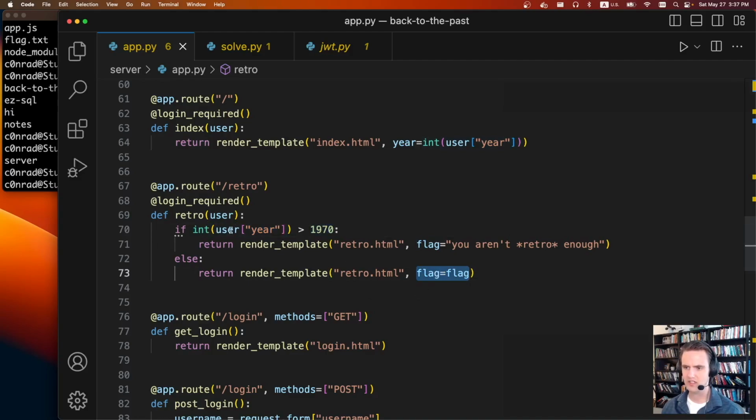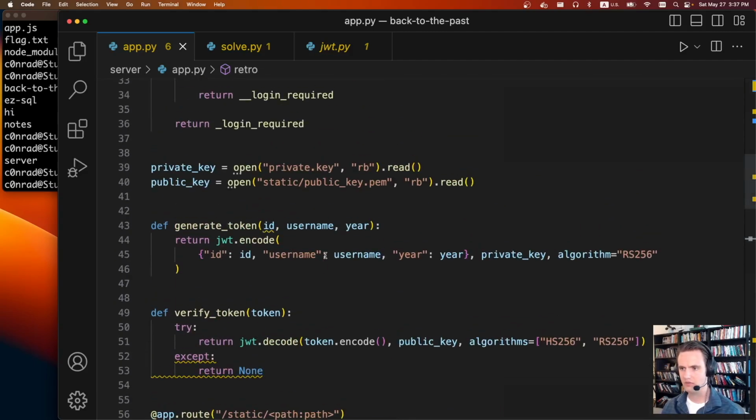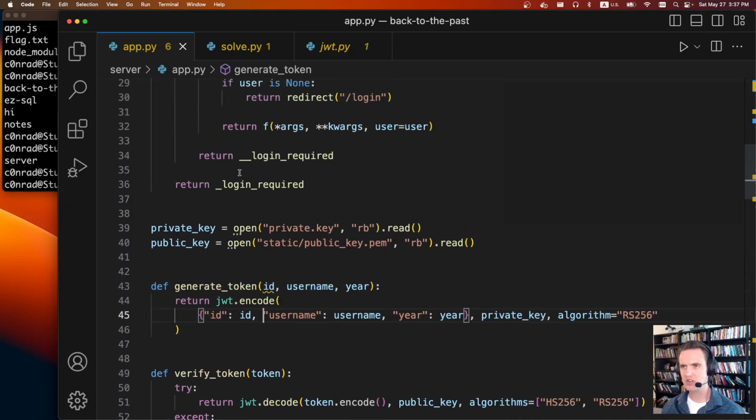So somehow there's some user profile, and when the year on that user profile is less than 1970, we get the flag. If you go through it a little bit more, you'll find out that they're using these JSON web tokens, and they encode these little packets. Every user object has an ID, a username, and a year. To actually do this, we're going to be forging our own JWT tokens.